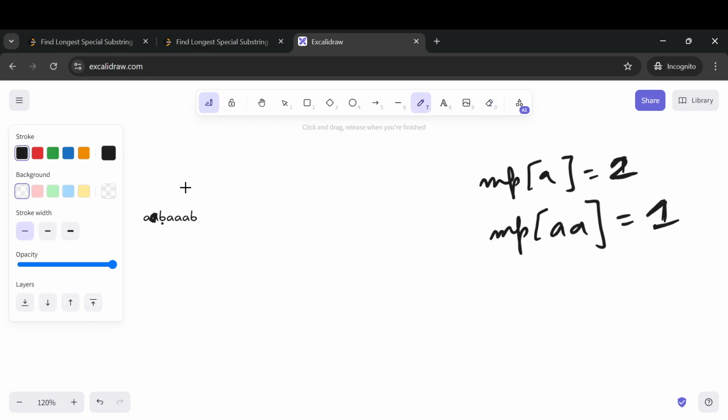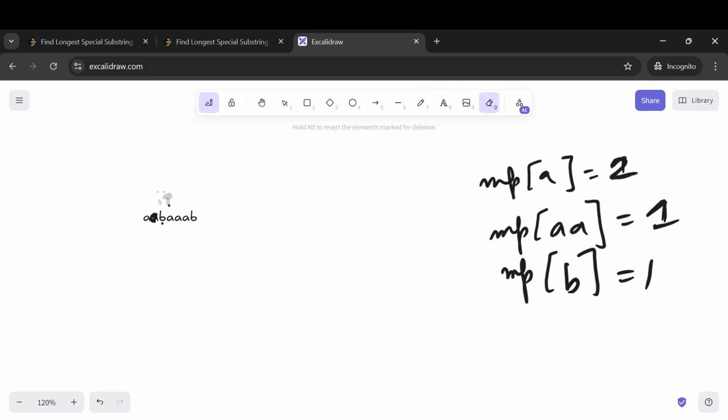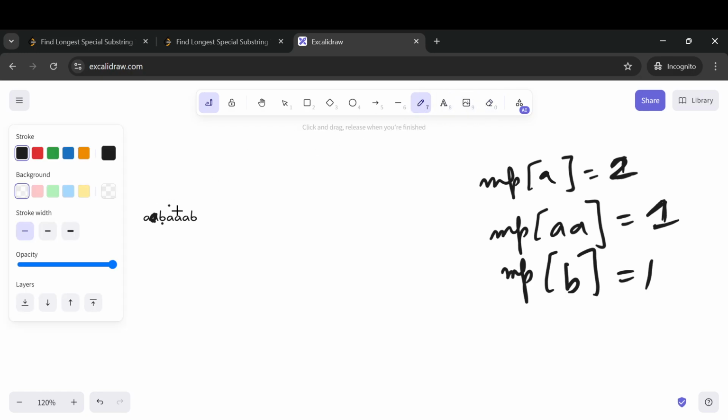I will be pointing at this location. MP of B will be equal to 1. J will point at this location. The substring that will be formed will not have one unique character. So we are simply going to reset the position of J and increase the pointer I.